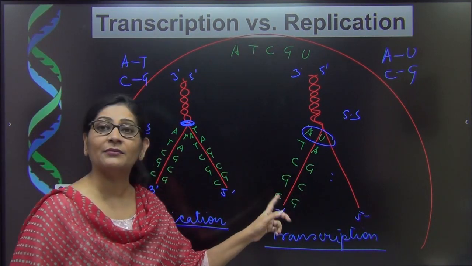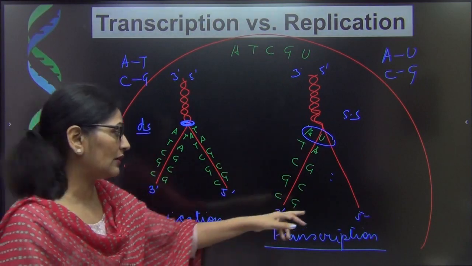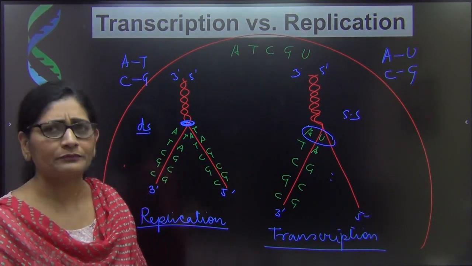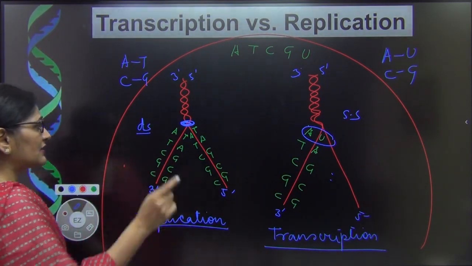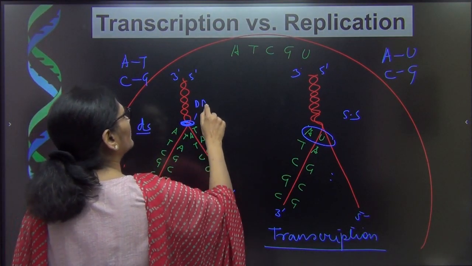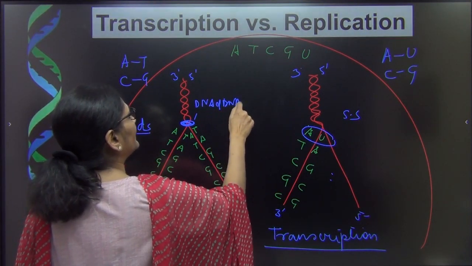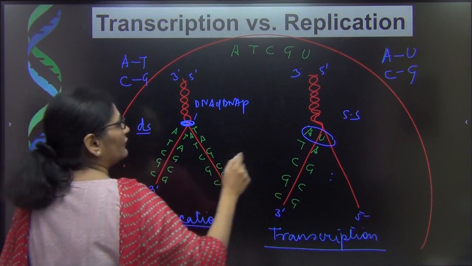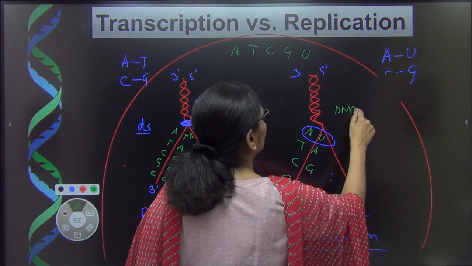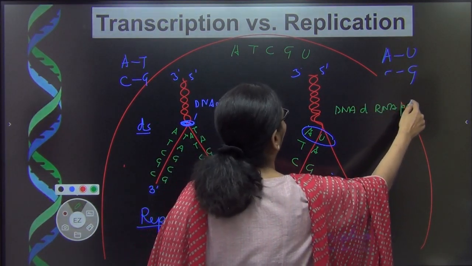Which one will do the work of the template? The one with polarity 3 prime 5 prime or the one with polarity 5 prime 3 prime? That is a question that will come to our mind. I'll explain it to you later. No tussle here, because just as we need an enzyme called DNA dependent DNA polymerase, I'm going to write a shortcut, DNA dependent DNA polymerase, similarly, for making an RNA, we need an enzyme, and this enzyme is called DNA dependent RNA polymerase. I'm going to explain this later.